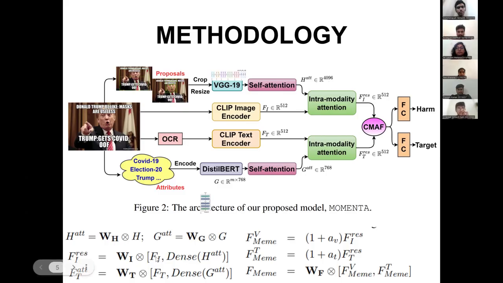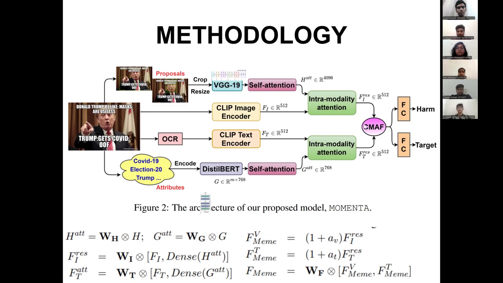After that, it is concatenated with the Fi vector, and then it's multiplied with a weight matrix to get a final 512 dimension vector. Here also in a similar manner, this 768 dimensional vector is converted to a 512 dimension vector. It is then concatenated with the Ft and then multiplied with a matrix to get the 512 dimension vector.